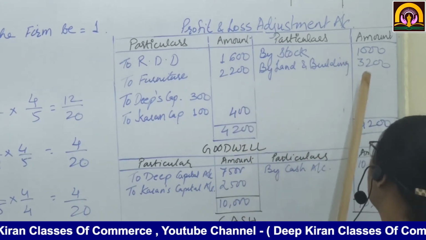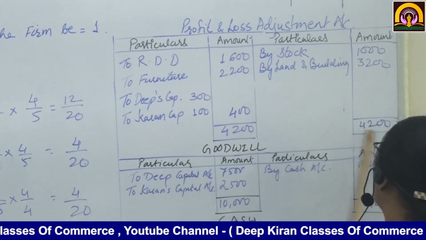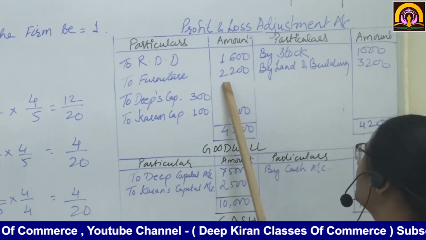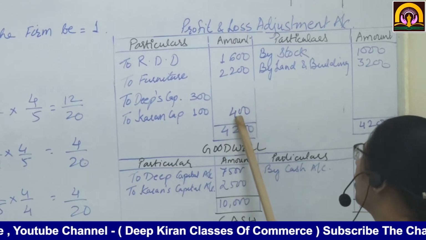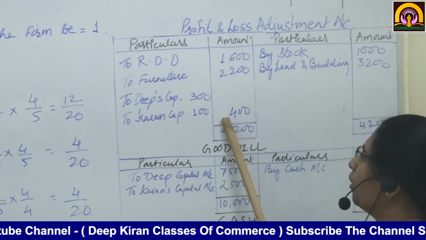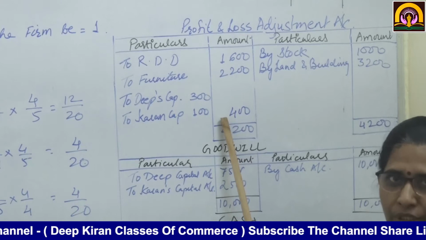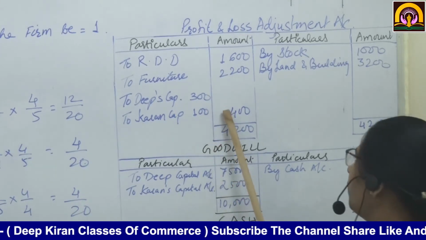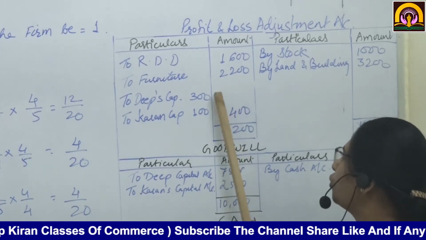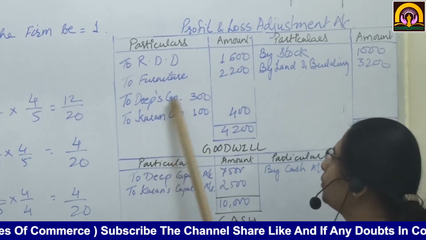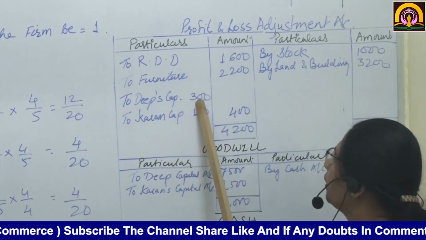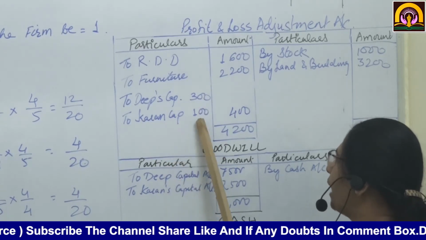Now see, the credit side is heavier, 4,200, whereas this comes to 3,800. So 400 is the profit on revaluation. Okay. It is the profit on revaluation that is to be distributed in their old profit sharing ratio. So Deep's capital 300, Karan's capital 100.